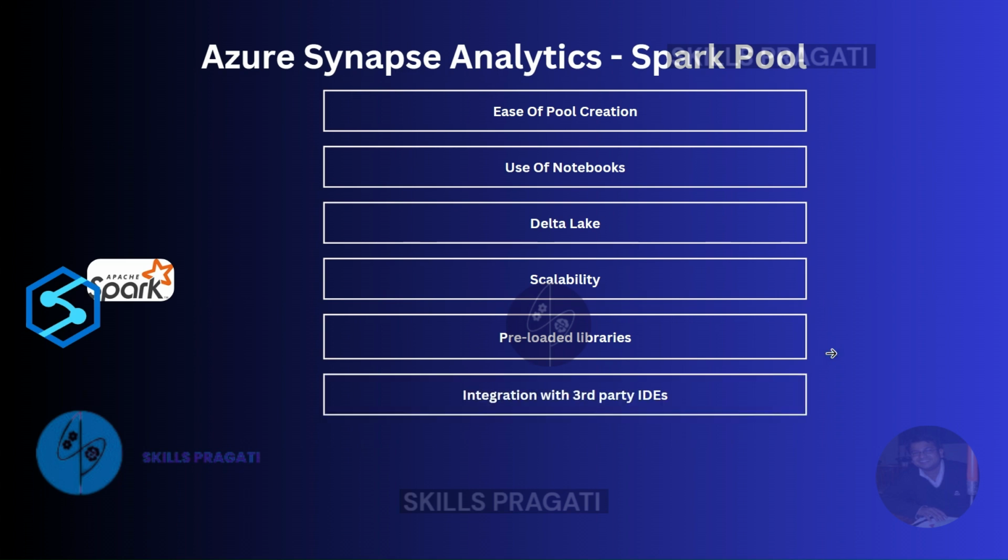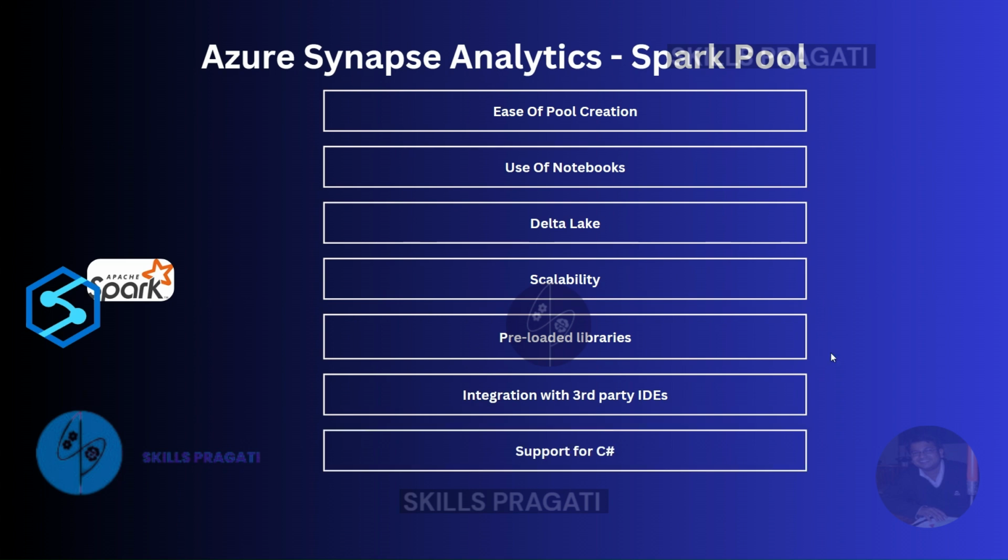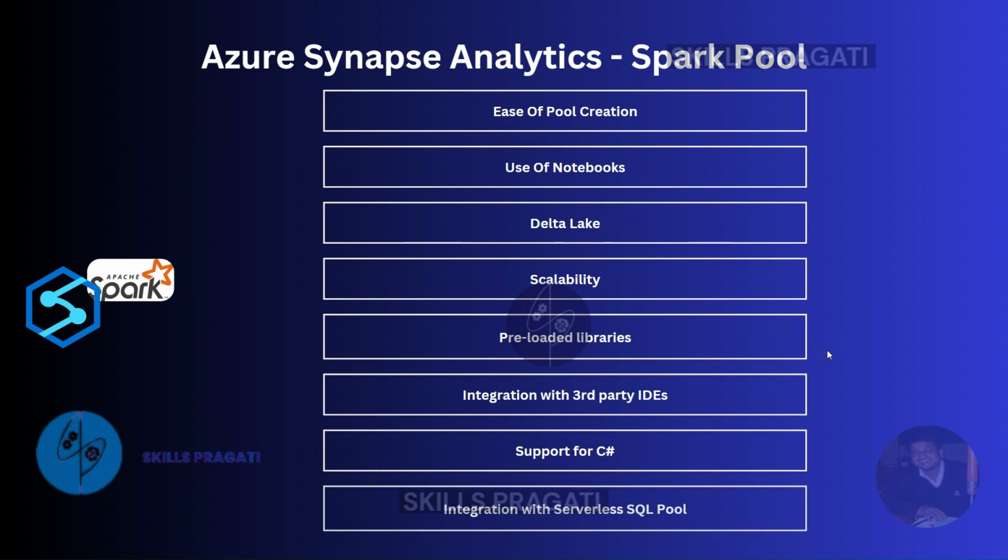There is also a plugin for JetBrains IntelliJ, which is useful to create and submit Spark applications to the Spark Pool. As we said before, Spark enables us to write applications in Python, Scala, Java, and R. It supports C#, which makes it easier for Microsoft developers. Finally, there is better integration between Spark Pool and serverless SQL Pool.